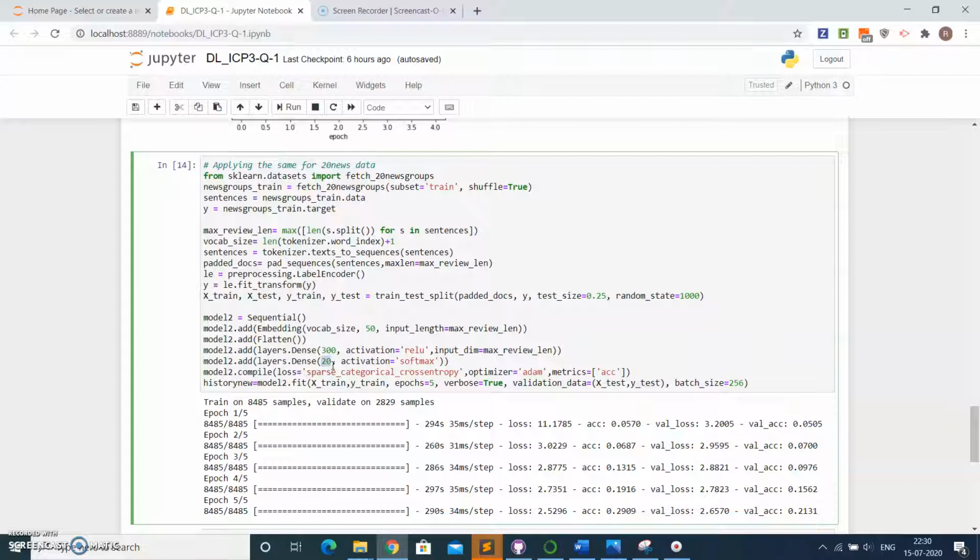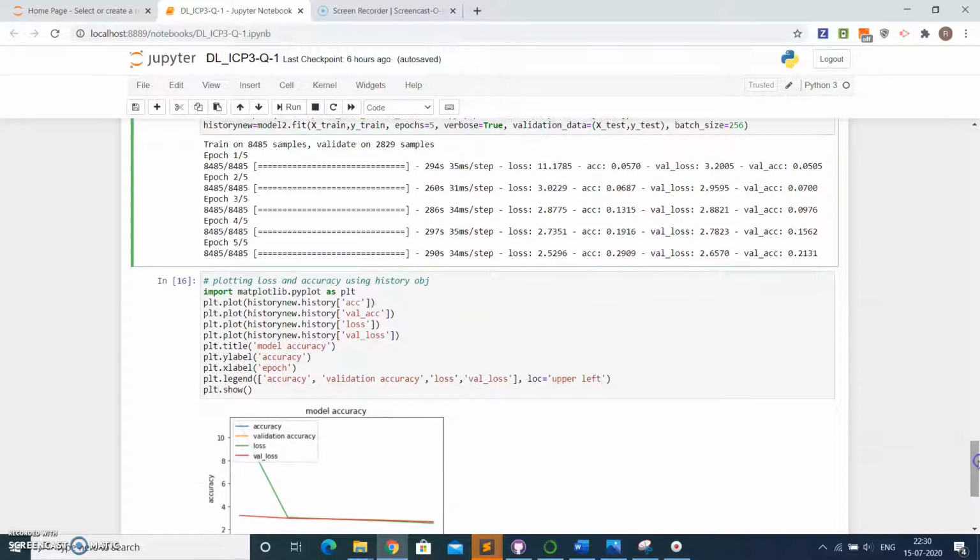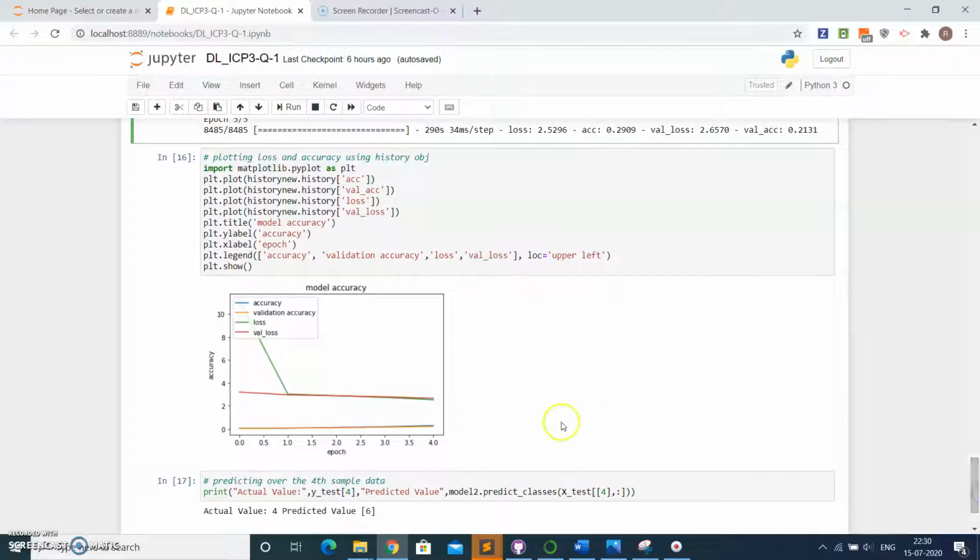Now it is 20 because the 20 news data has 20 classes. After this analysis, we again plot the loss and accuracy for the new history object, and here we can see that the loss and accuracy go this way.